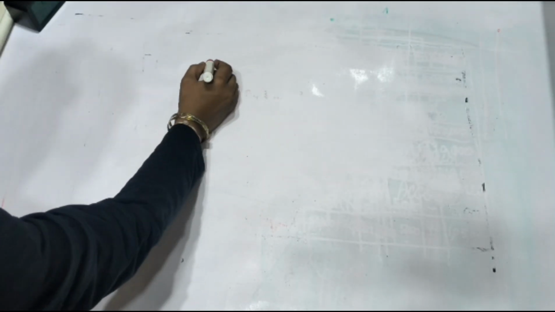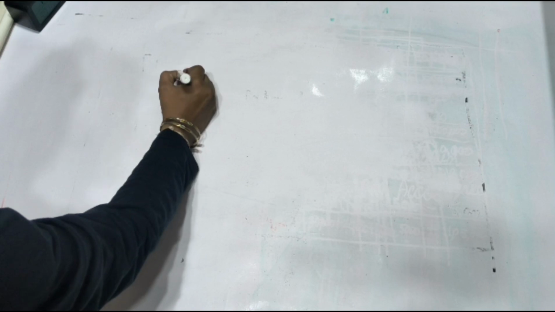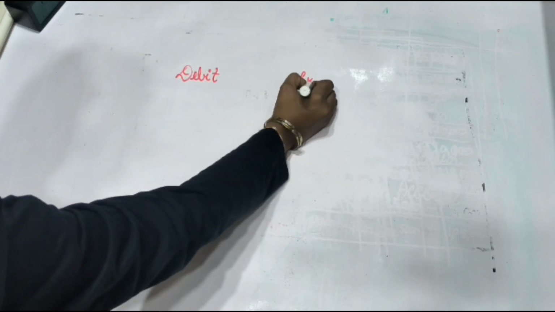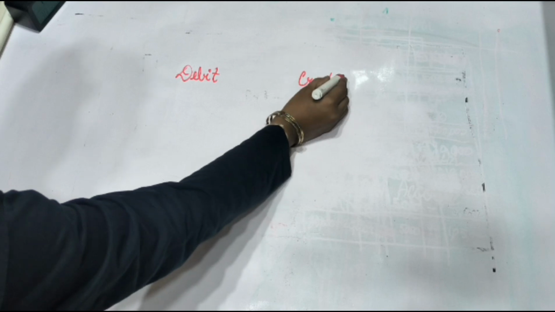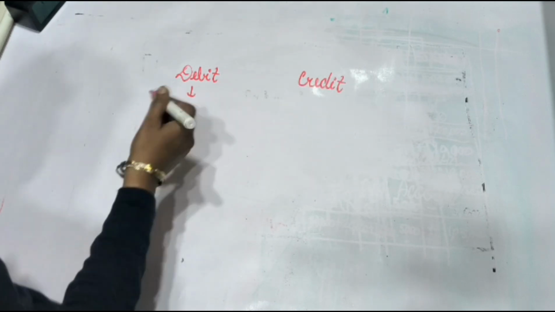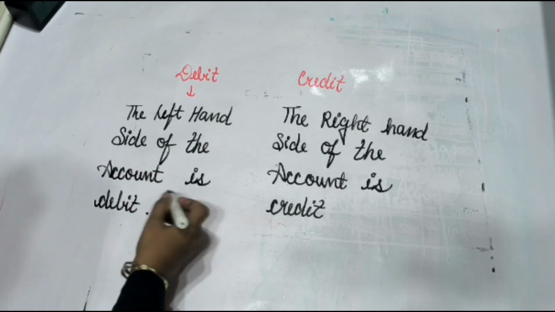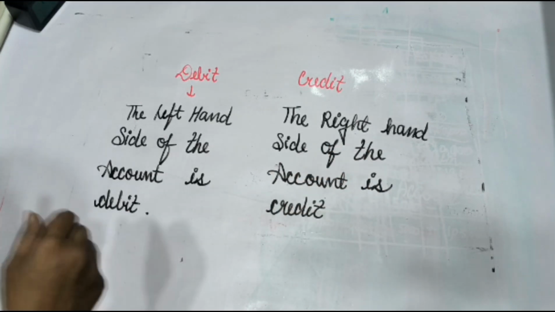In accounting, there are two aspects of every transaction. The one is debit and the other one is credit. The left hand side of the account is debit and the right hand side of the account is the credit.